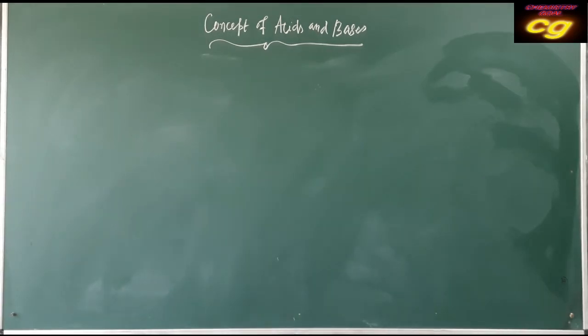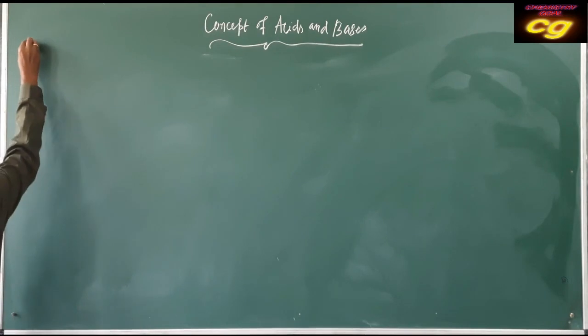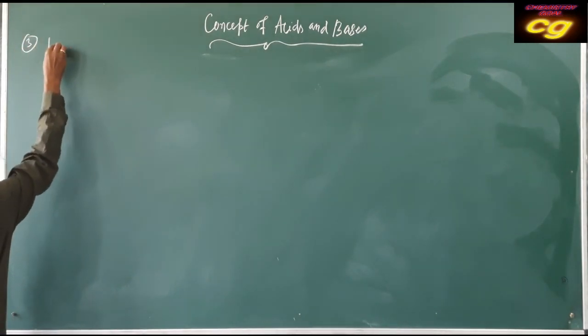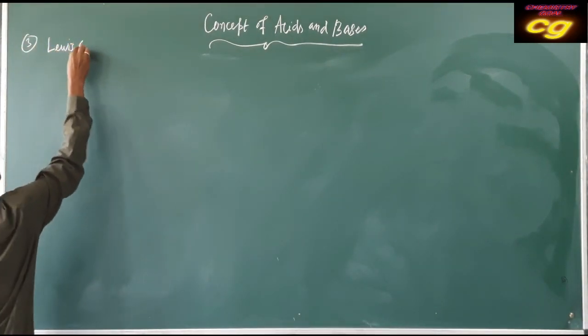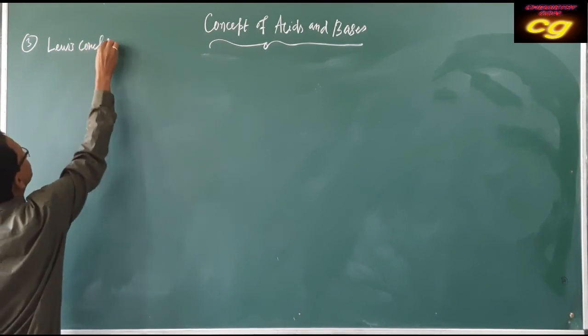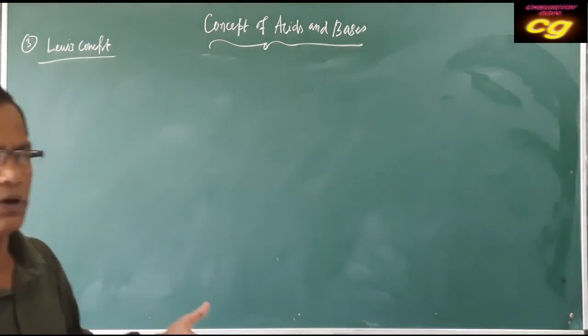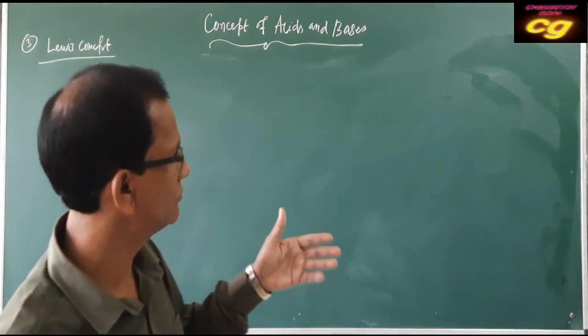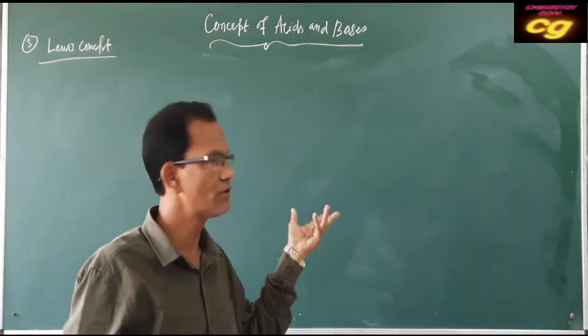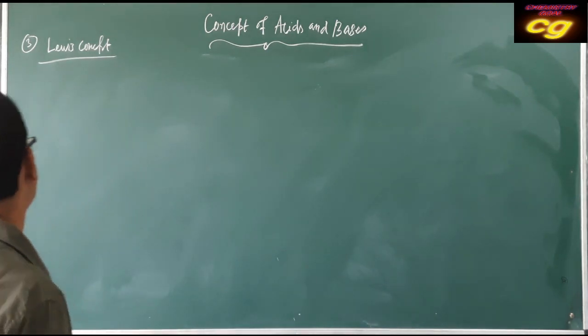Next concept of acid and base is the Lewis concept. This is somewhat different compared to your Arrhenius concept and Bronsted concept.